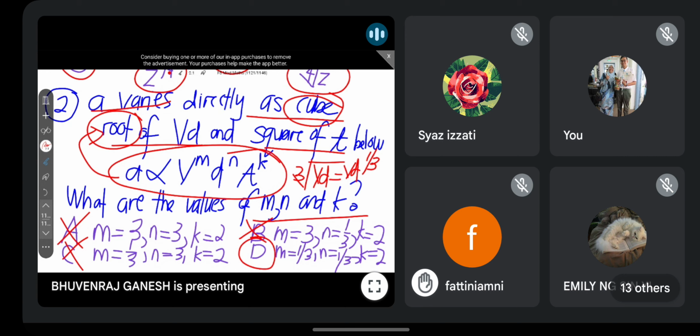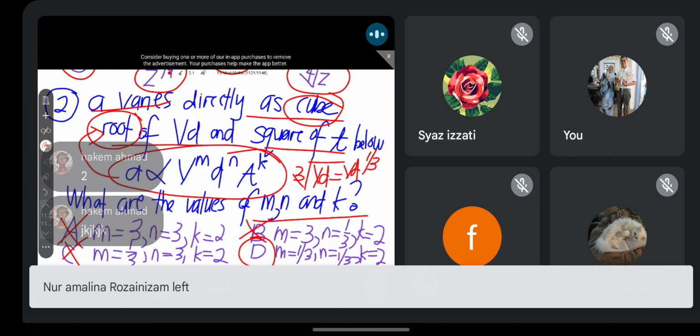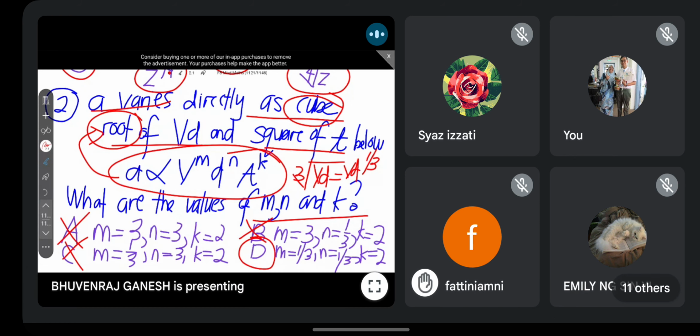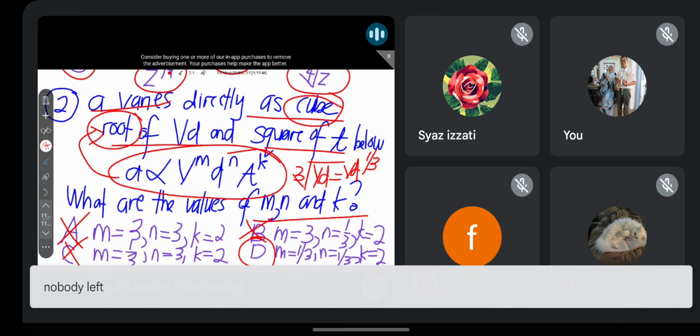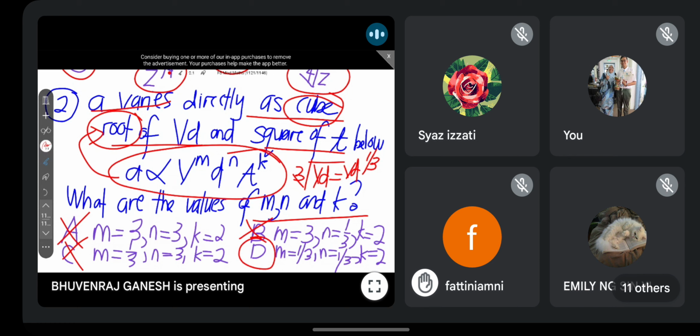Okay, maybe easier lah, I put a code from now on. Anyone who understands, type 1 in the chat box. If you don't understand, kamu type nombor 2. The rest, 1 or 2. This is our code from now on. Understand means you type 1. Don't understand, you type 2. Very simple.